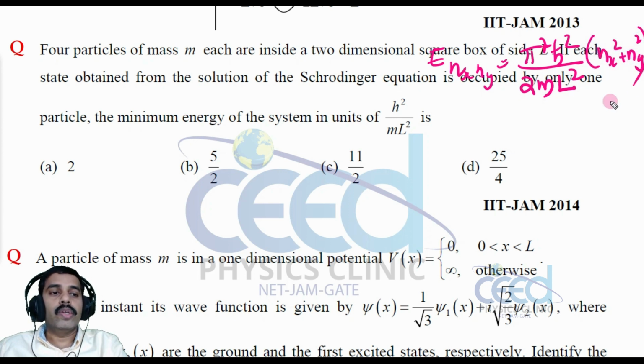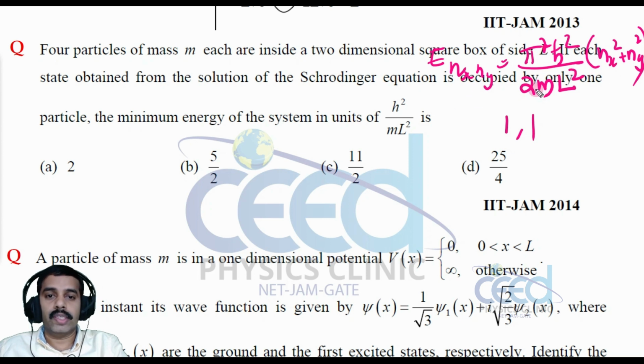Now look into this. What is the ground state energy? When nx is equal to 1 and ny is equal to 1, that is the minimum energy, the first possible state. It is given in the question that only one particle can stay in one state.